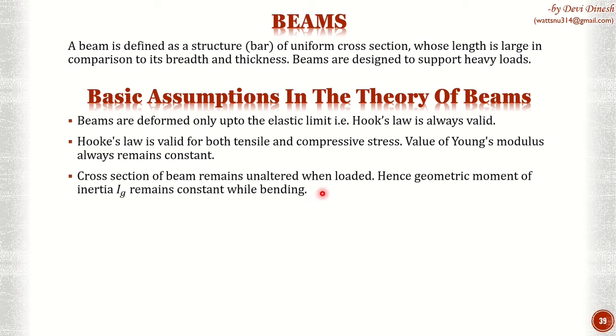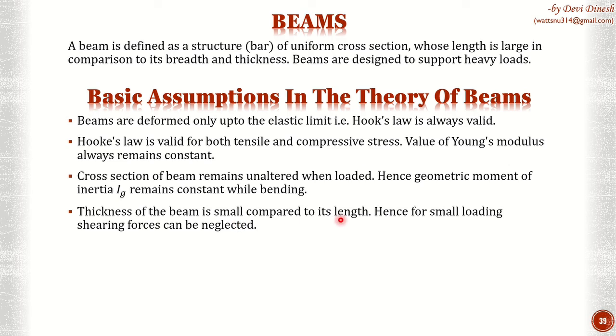So we are imagining that the bending is so small that there is no change in the structure of the circular cross section. The cross section of the beam remains unaltered when loaded, hence the geometric moment of inertia Ig remains constant while bending. So since the shape is not changing, the moment of inertia will also not change, and it will remain constant throughout the bending.